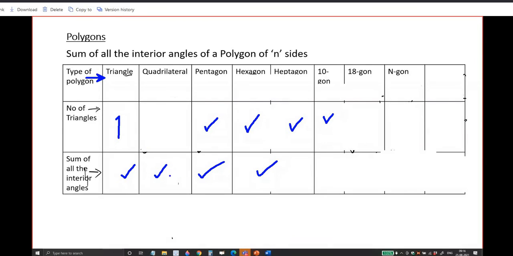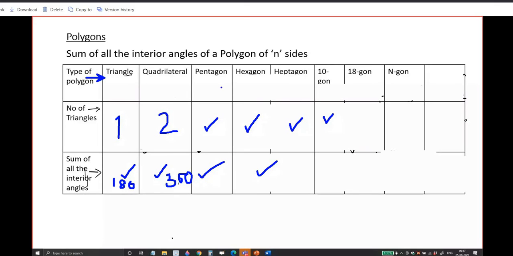180. If it is a quadrilateral, how many triangles are there inside a quadrilateral? Two triangles make a quadrilateral. So what is the total angle? 360. This you know. This is 180.